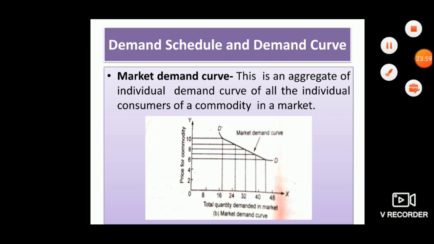Both concepts can be explained with the following imaginary schedule and imaginary curve. Demand schedule is in the form of rows and columns, and demand curve is the graphical representation of demand schedule.